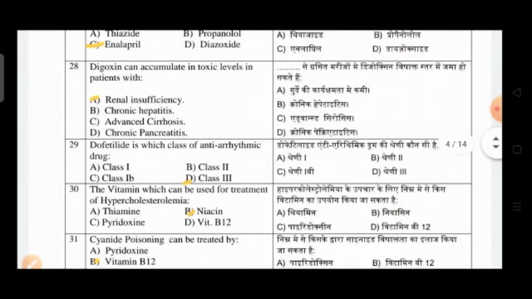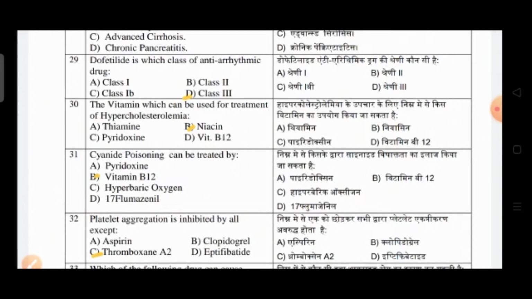Question number 28: digoxin can accumulate to toxic levels in patients with? Option A is renal insufficiency, option B is chronic hepatitis, option C advanced cirrhosis, and option D is chronic pancreatitis. So the correct answer is option A, that is renal insufficiency.